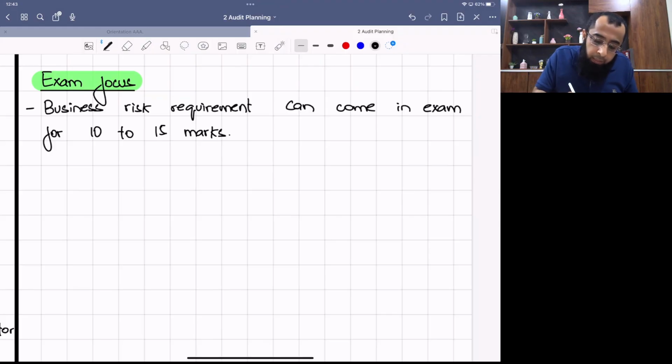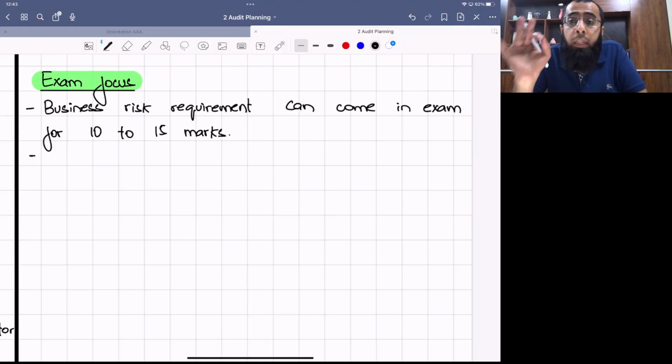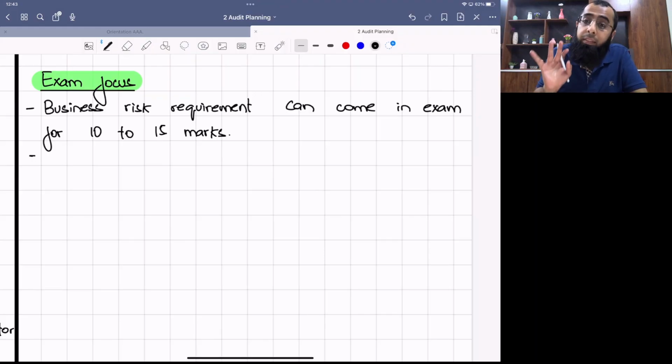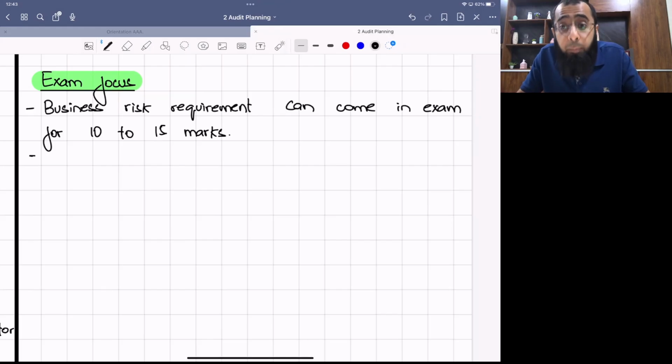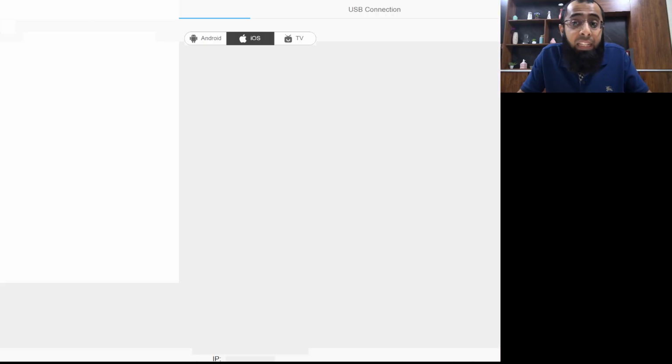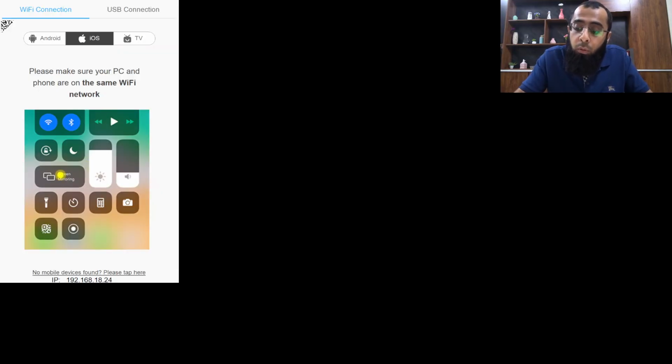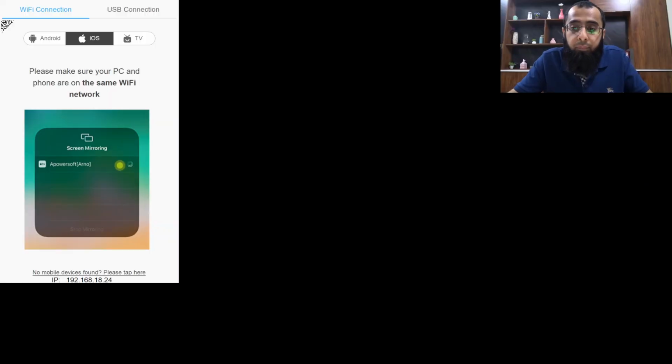Okay. Now, in the examination, the examiner says that you will be provided with complete detail about the client's business and its environment. You have to evaluate the risk from the information provided. The examiner does not expect that you should have some background knowledge of the client's industry. For example, if the question is of agricultural industry, the examiner does not expect that you should have it.